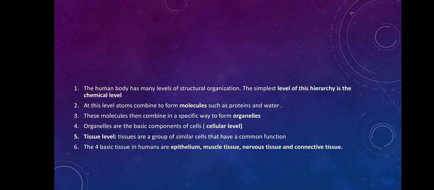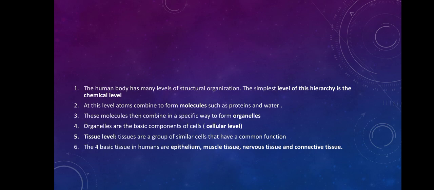Organelles are the next level of organization, but they are not really living. They can't perform the functions of life, but we can classify them under a level of organization. Now, when these organelles come together, they form the basic component of the cells.